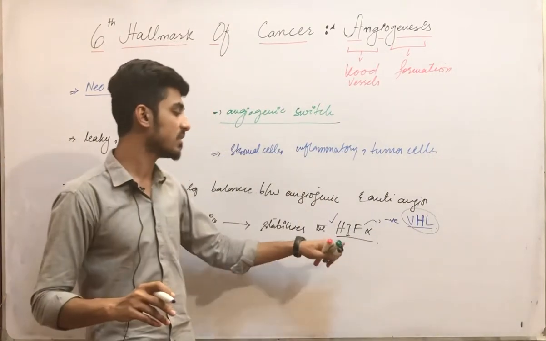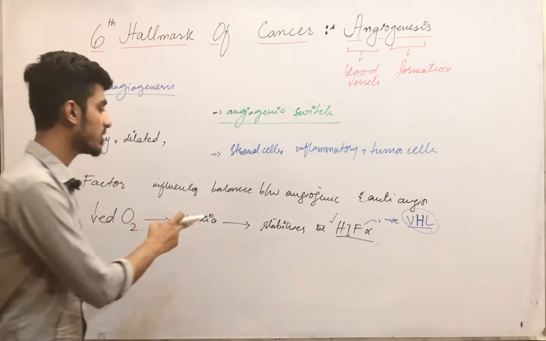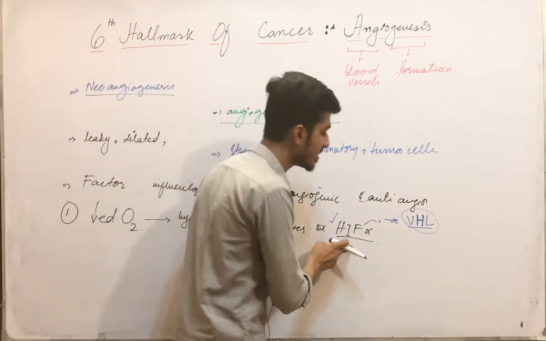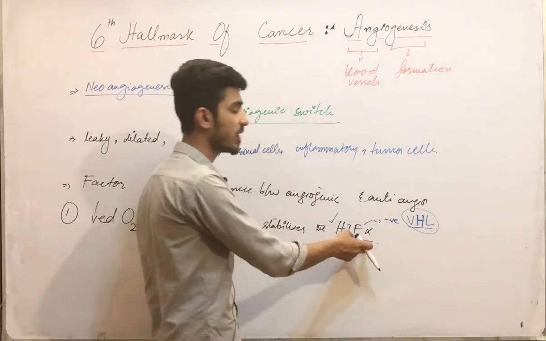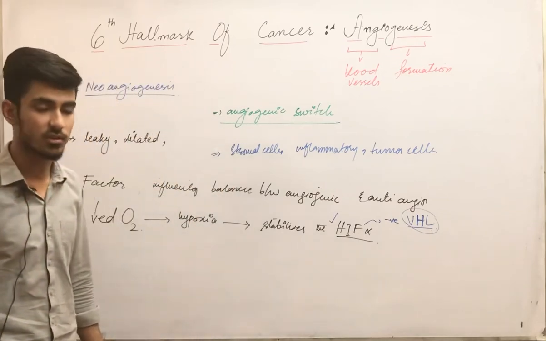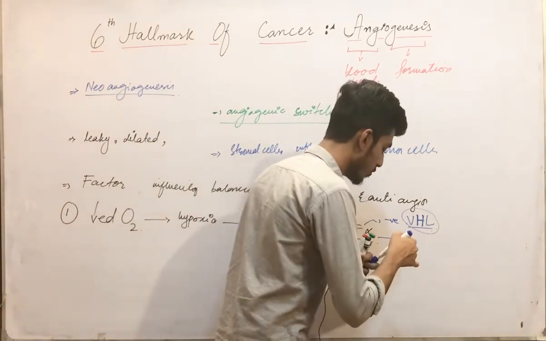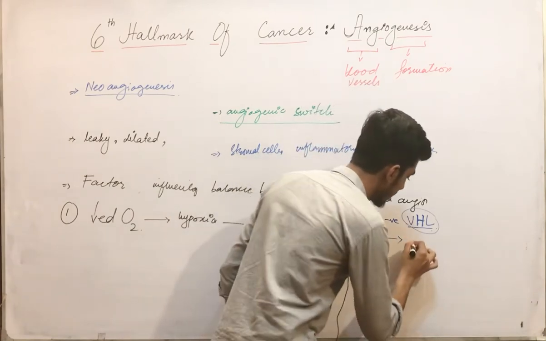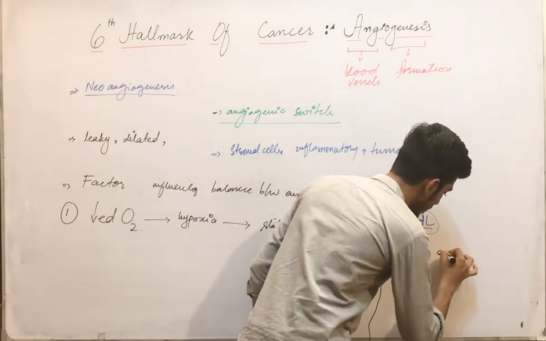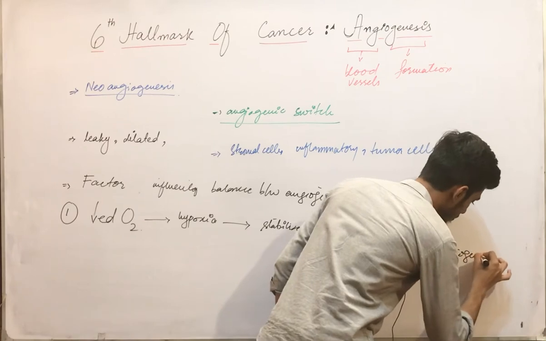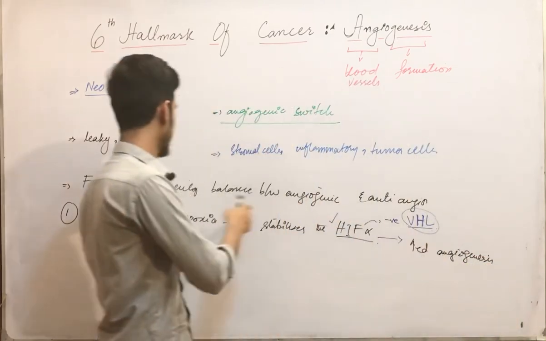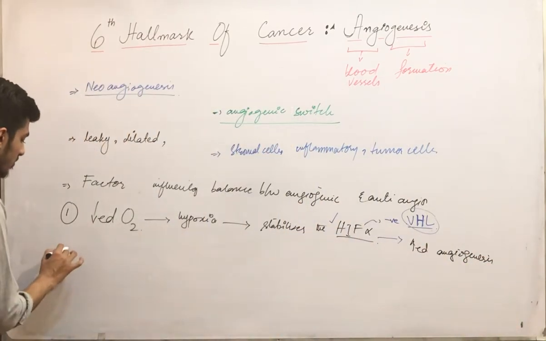Normally it is hydroxylated, but in the hypoxic condition HIF alpha is not hydroxylated, due to which angiogenesis is increased. So one factor is hypoxia or decreased oxygen.